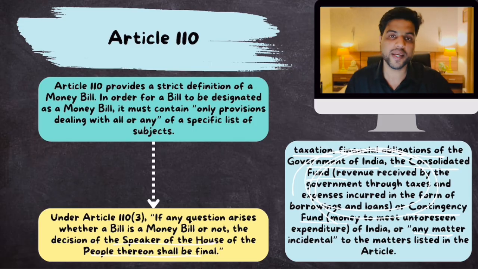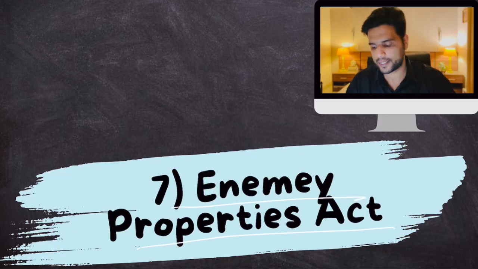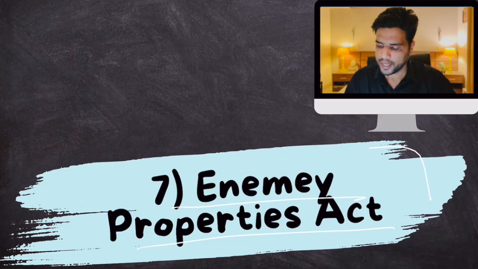And the last topic is the Enemy Properties Act. Okay. Now, the Enemy Properties Act basically deals with properties of those people who were, before partition, Indians, but after partition left India and became Pakistani citizens.